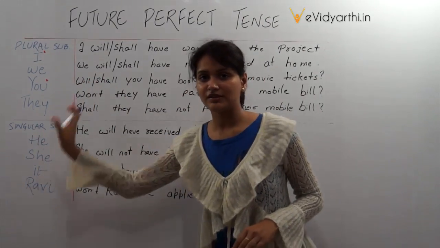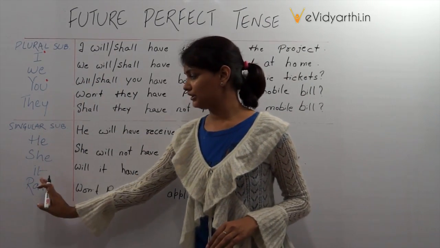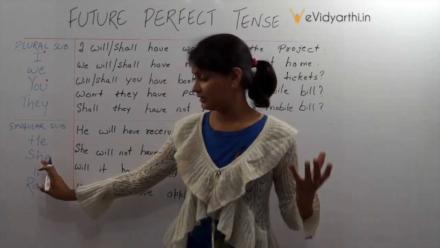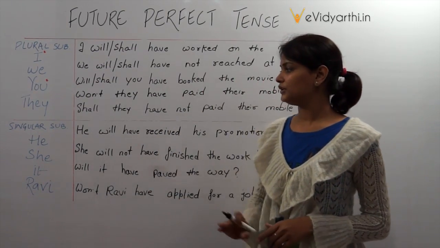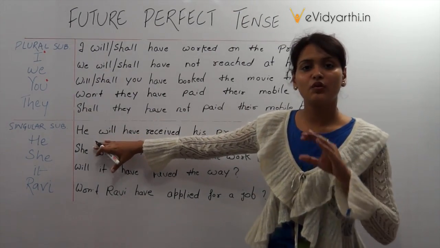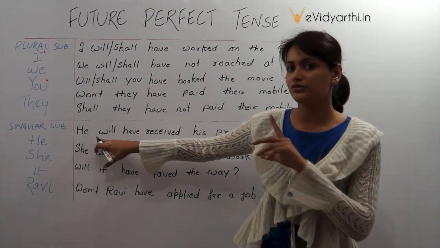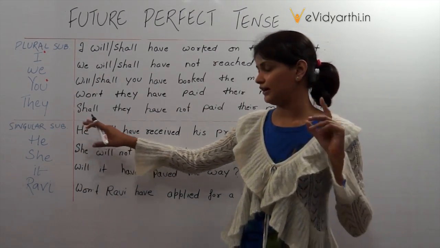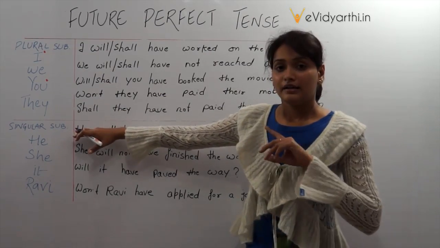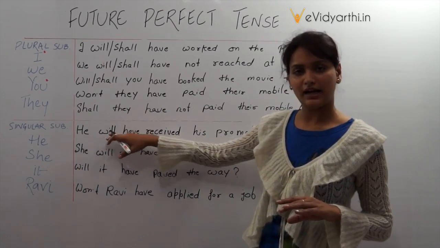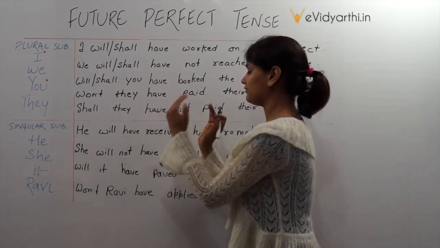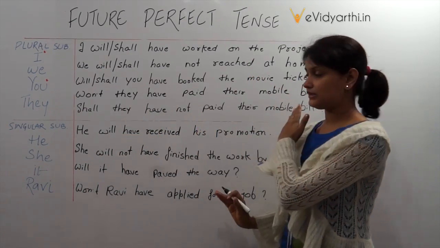Coming to the singular subject, that is he, she, it, for any object or material, and the name of any person. The auxiliary verb we use is will have. Here we don't use shall, we use only will have. General statement, he will have, third form of the verb, and the rest of the part is the object.